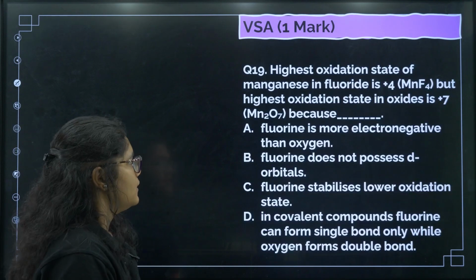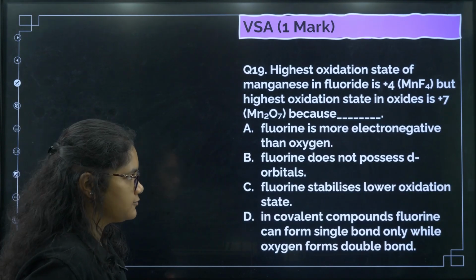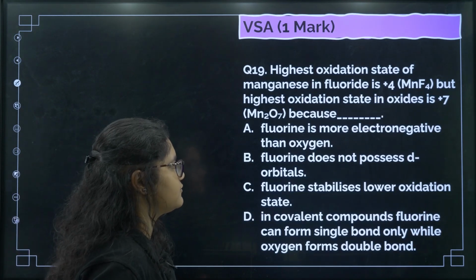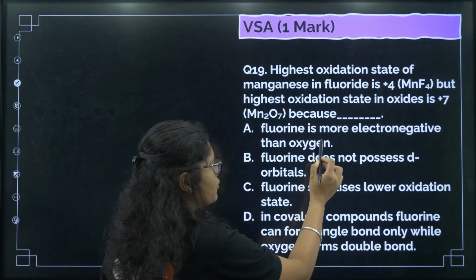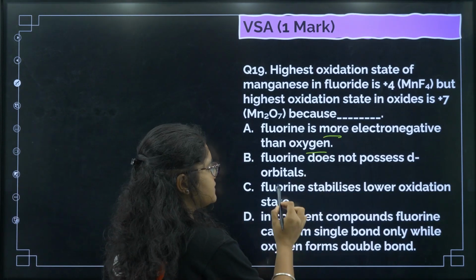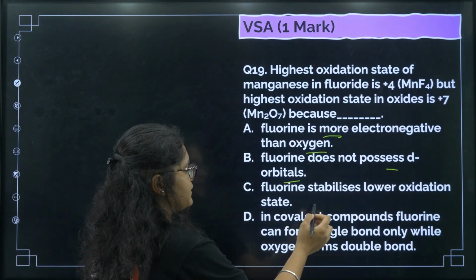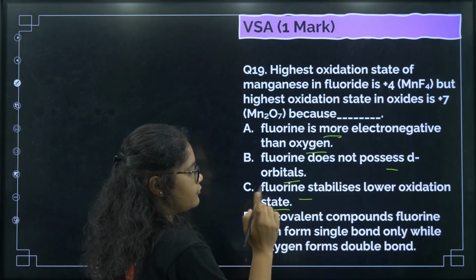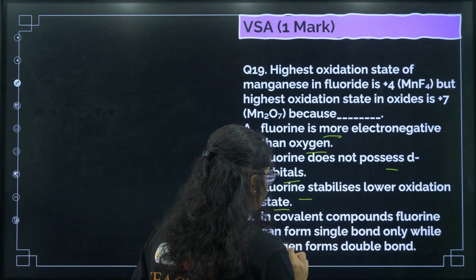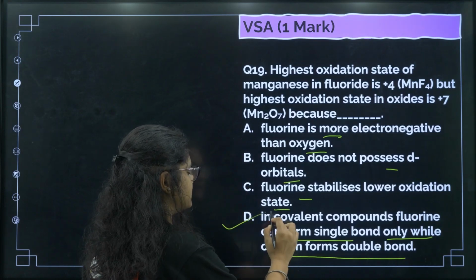Okay. Next, highest oxidation state of manganese in fluoride is +4, but highest oxidation state in oxides is +7. Now because of what? Fluorine is more electronegative than oxygen? No, that doesn't play any role here. Fluorine does not possess d orbital, that even oxygen doesn't possess. Fluorine stabilizes the lower oxidation state? No, fluorine stabilizes the higher oxidation state. In covalent compounds, fluorine can form single bond only, while oxygen can form double bond. Okay, that is the reason.